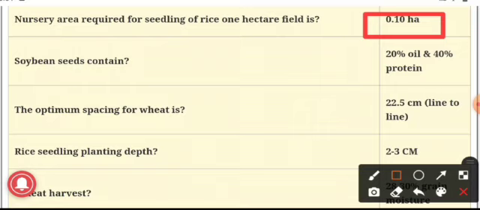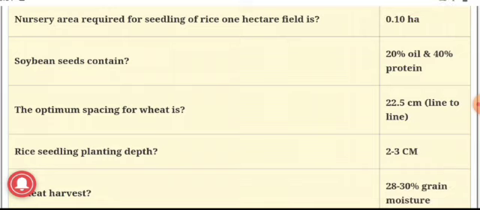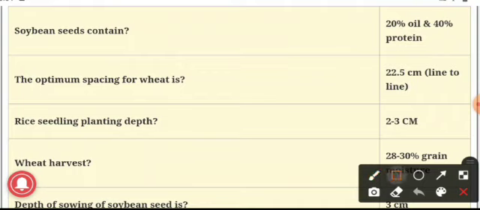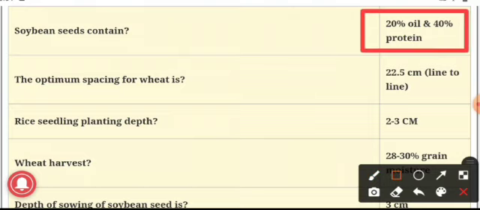Next question: soybean seed contains? The answer is 20% oil and 40% protein. Okay, so this is the content which soybean has. Soybean contains 20% of oil and 40% of protein.